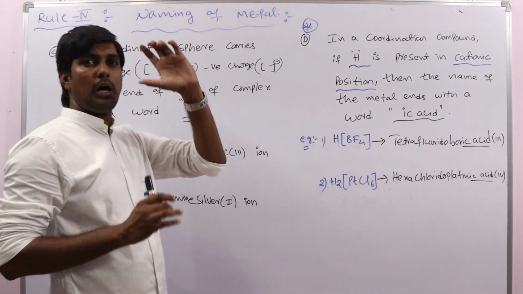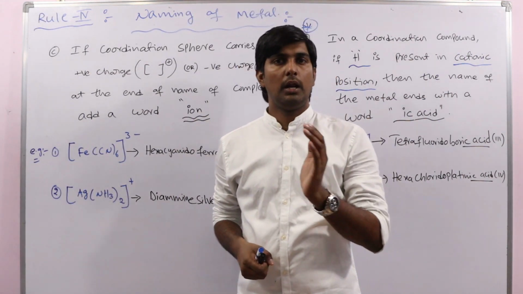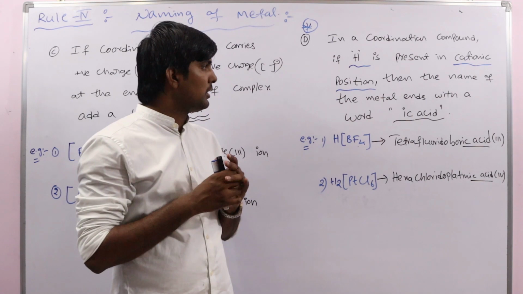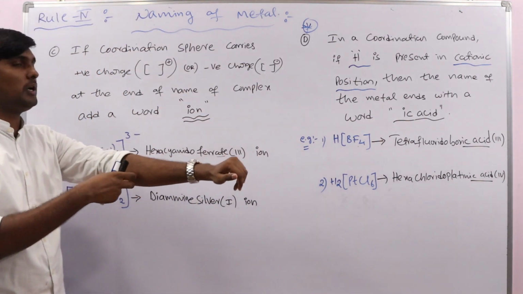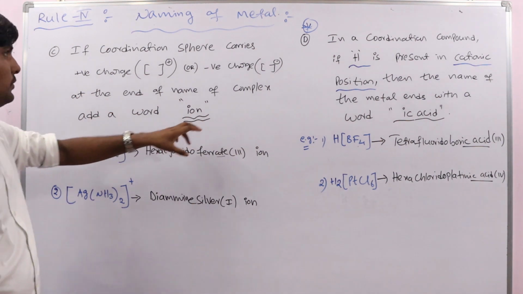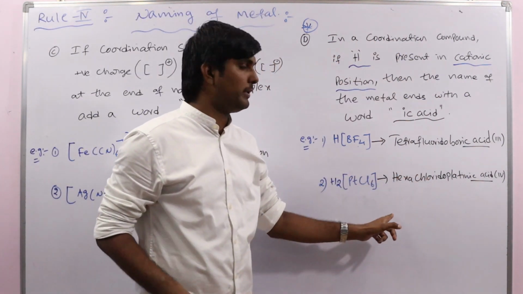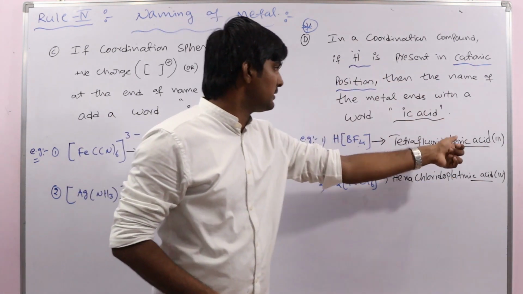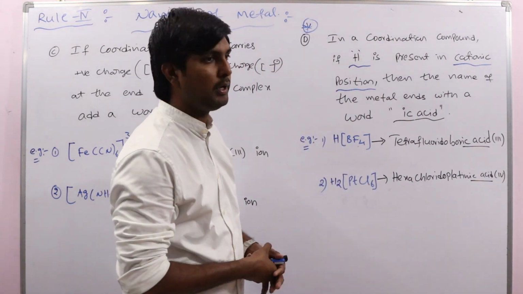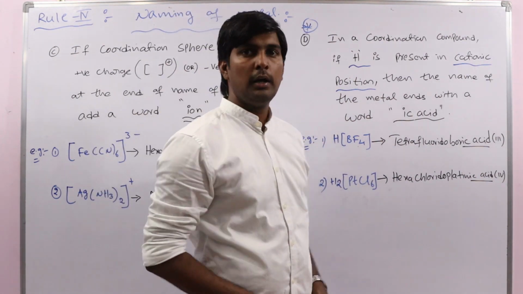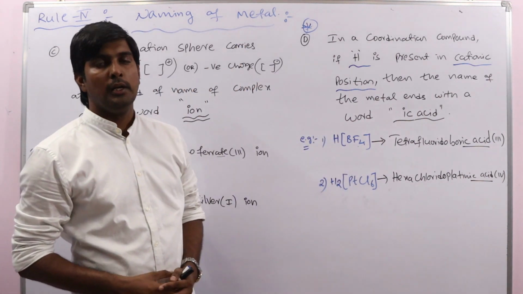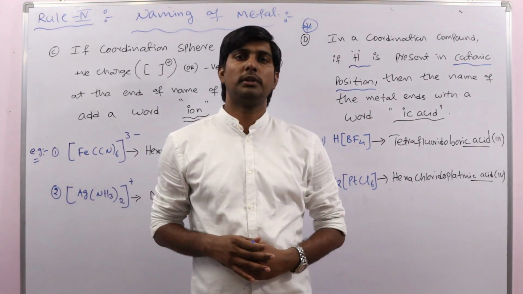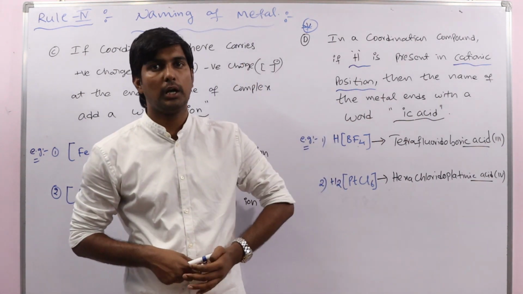So these are all the rules which we discussed: order of naming of the complex and naming of the coordination sphere, then naming of ligands, and finally naming of the metal. And these two rules also, this one especially is a special case. We are not at all writing the hydrogen name anywhere, but ic acid is the indication. What is the meaning? Hydrogen is present in the cationic position. Clear? If you understand these rules and remember them, you can give the name for any coordination compound.